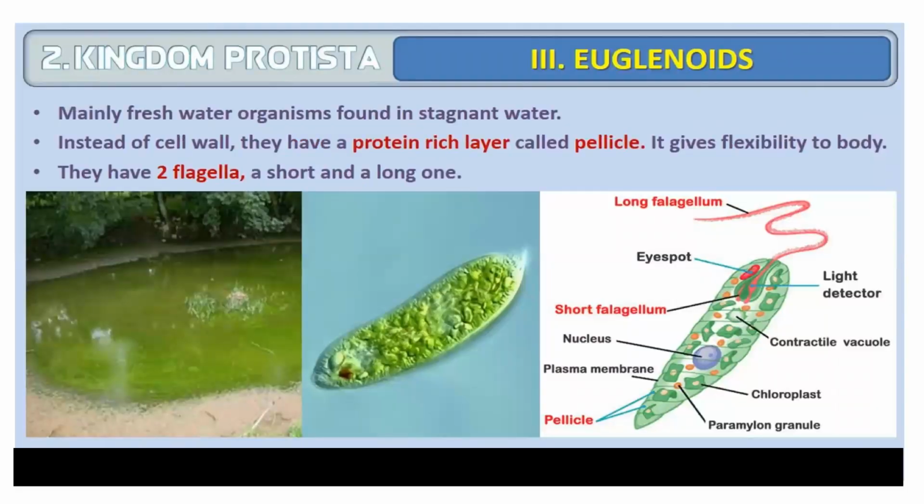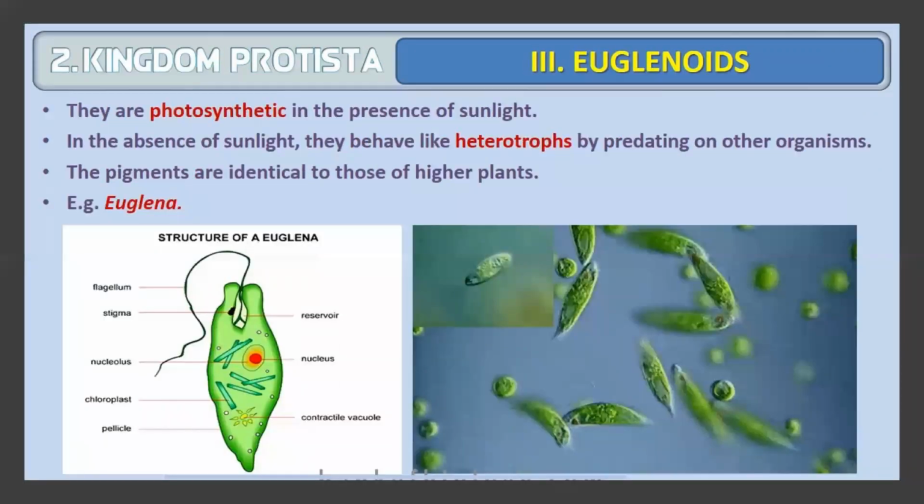The third class in kingdom Protista is euglenoids. Euglenoids are usually found in fresh water, in stagnant water, that is, water which does not flow. Instead of a cell wall, they have a protein-rich layer called pellicle. This is the structure of Euglena. It gives flexibility to the body. They have two flagella, one long and the other short. This diagram is also very important.